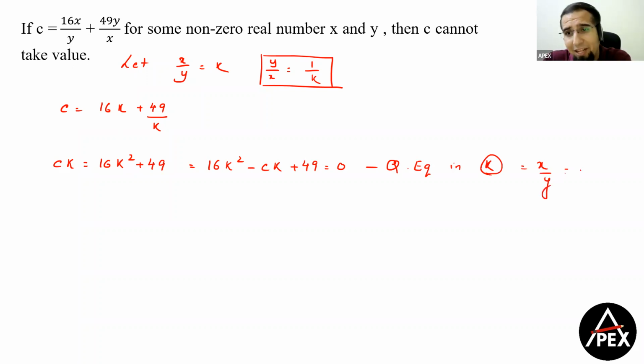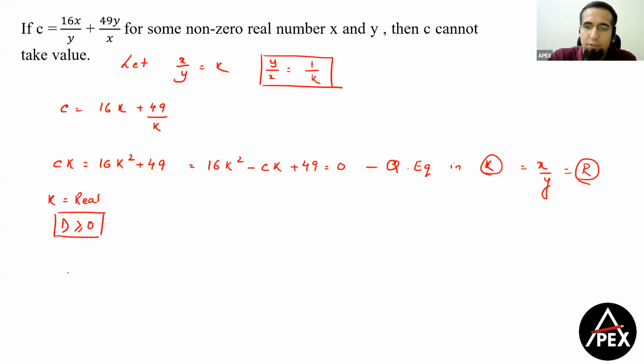If x and y are real, then I can say that the value of k is also a real number, right? Which means when k is real, our conclusion is d has to be greater than or equal to 0. Sorry, there were options too. Yes, d has to be greater than or equal to 0. So now what is the value of d?